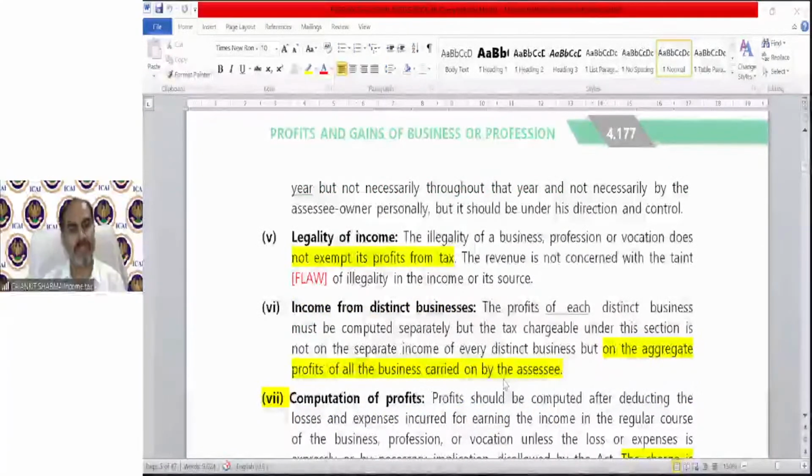Income from distinct business. The profit of each distinct business must be computed separately, but the tax chargeable under this section is not on the separate income of every distinct business, but on the aggregate.